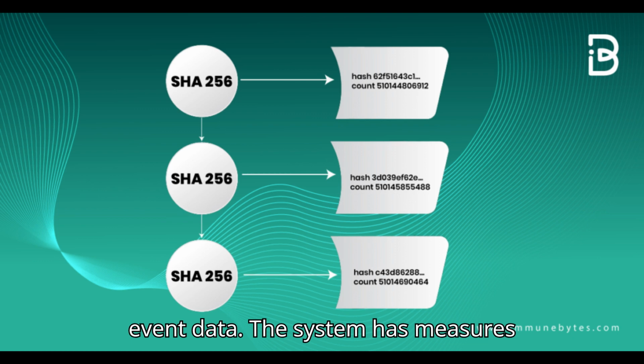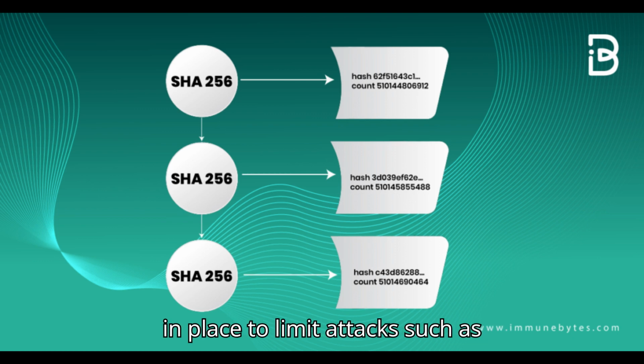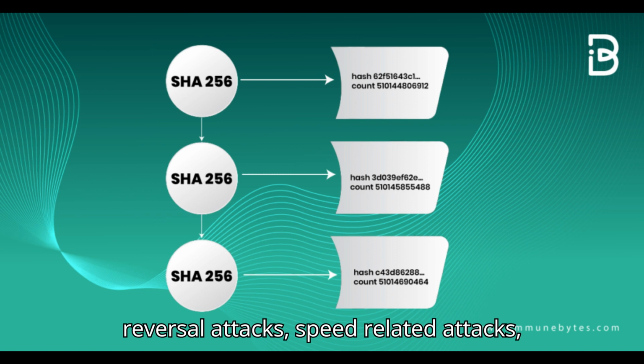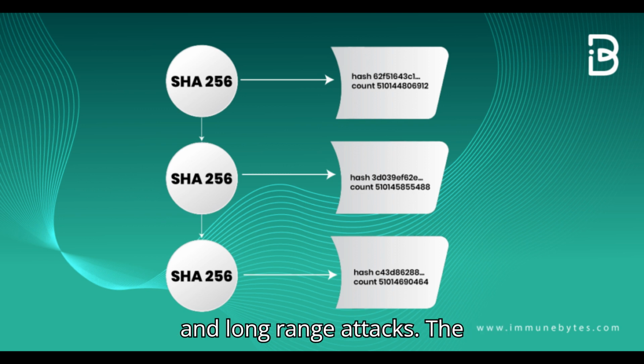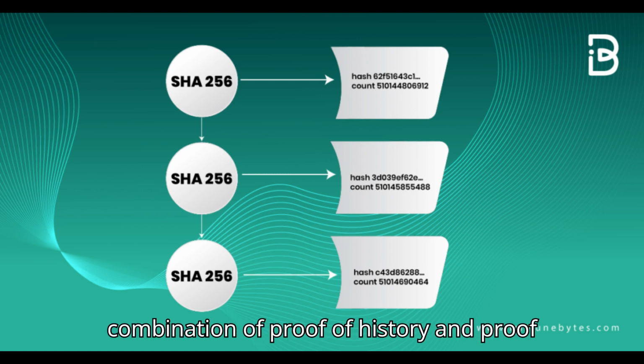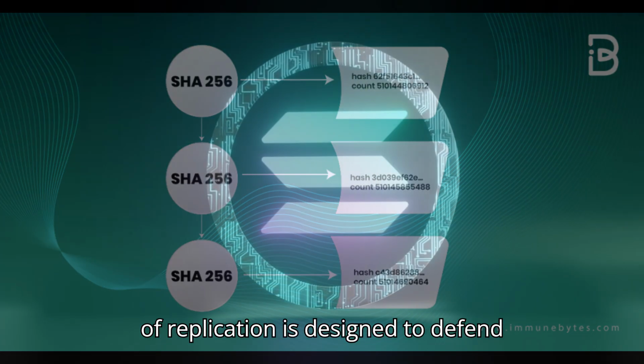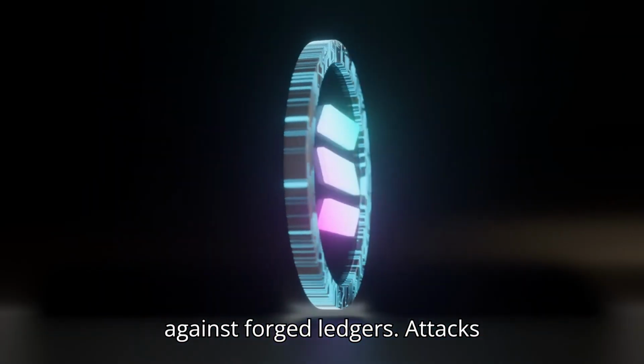The system has measures in place to limit attacks, such as reversal attacks, speed-related attacks, and long-range attacks. The combination of proof of history and proof of replication is designed to defend against forged ledgers.